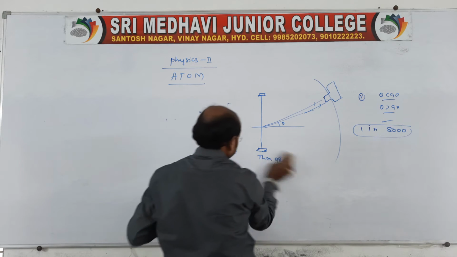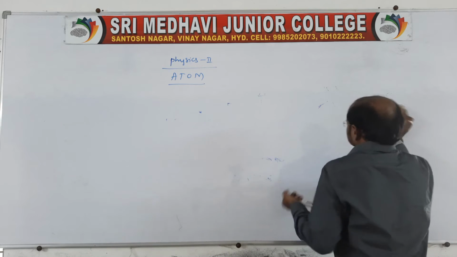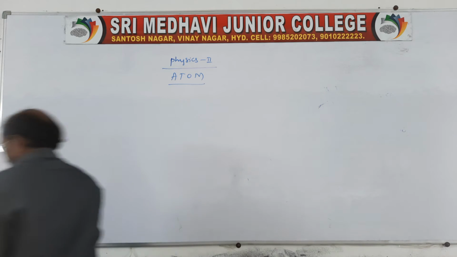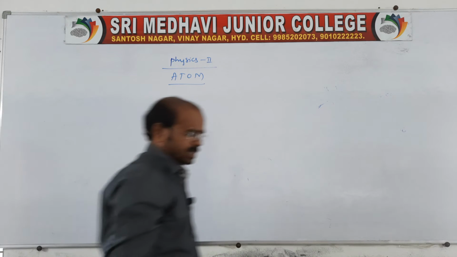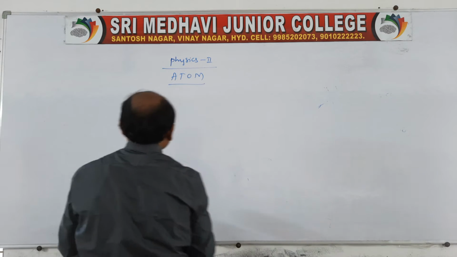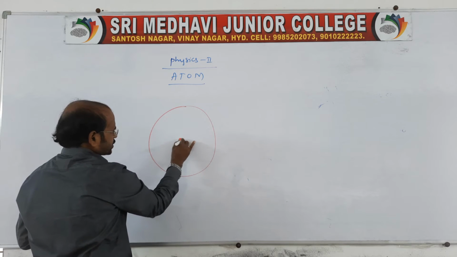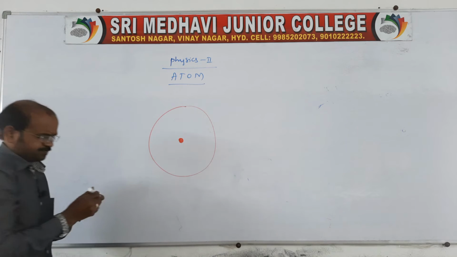Take an atom, and I will show you how the alpha particles propagate in it. In the alpha particle scattering experiment, most of the atom is empty, and only the central portion has the nucleus.